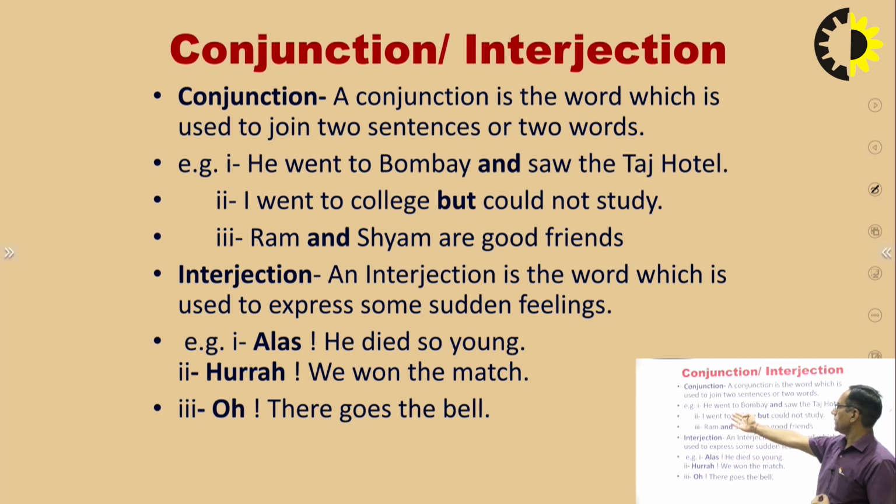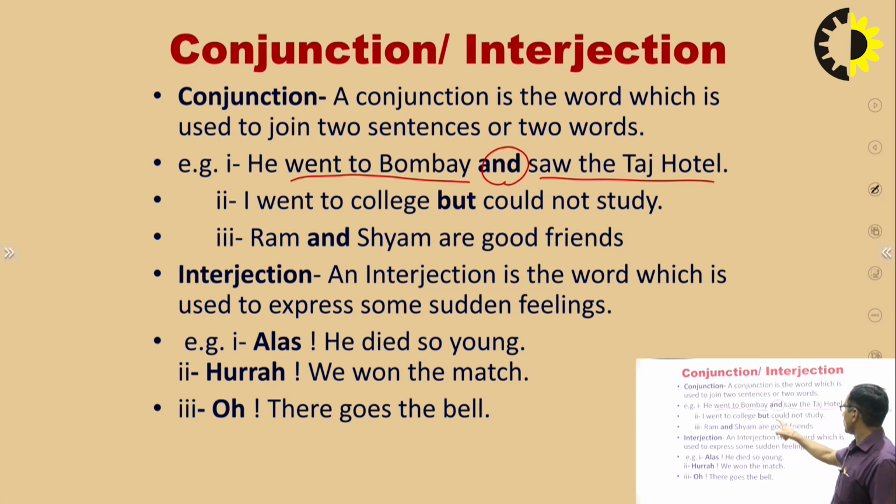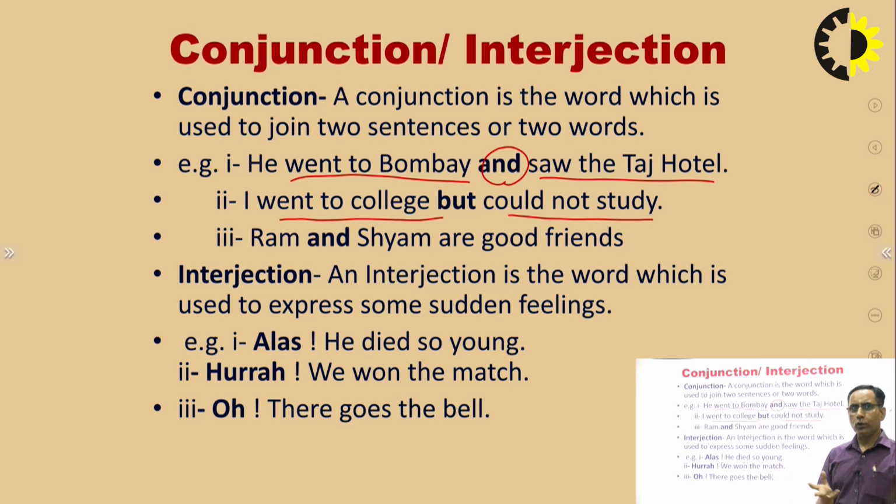Here we have seen, we can check. He went to Bombay and saw the Taj. Actually, these were two sentences: he went to Bombay and he saw the Taj. Now we have connected them because they are the same category of words. So we have connected them by adding and. So and is the conjunction. I went to college but could not study. Actually, these are different, opposite sentences: I went to college because I wanted to study, but I could not due to some reason. So whenever some opposite ideas are there, we always use but.